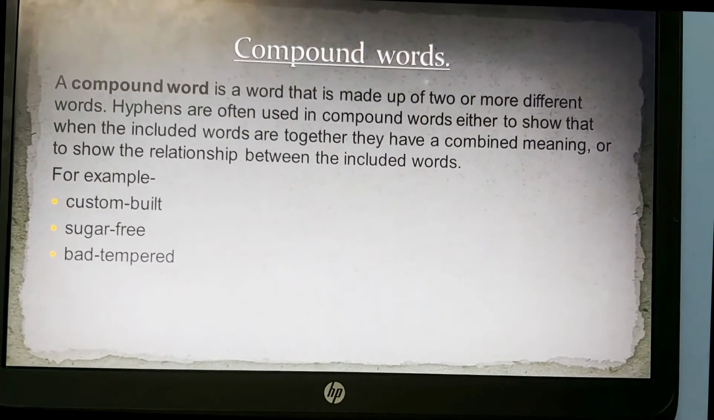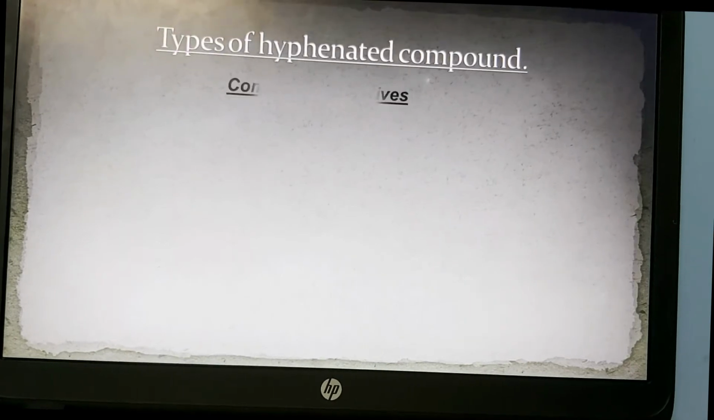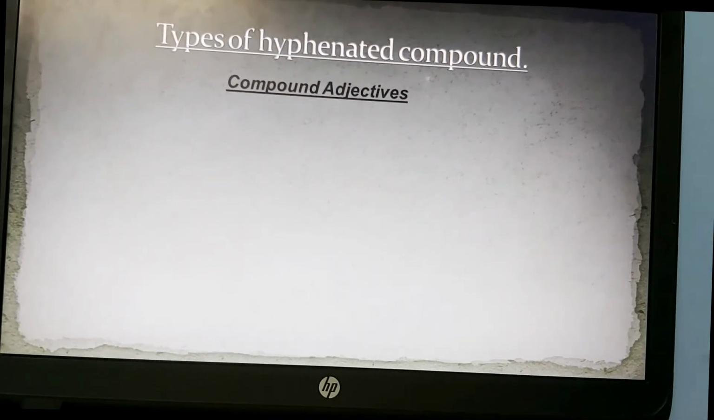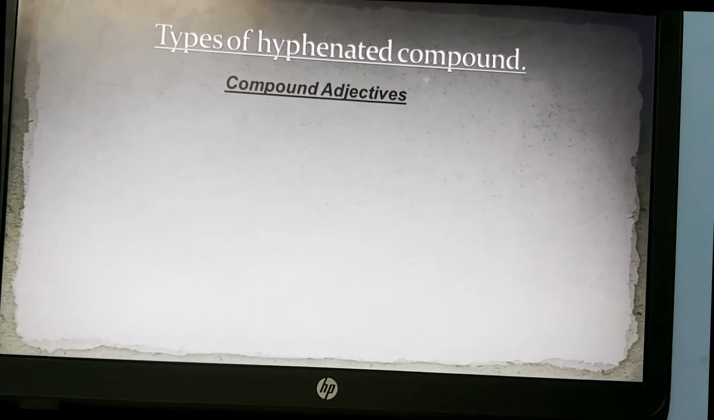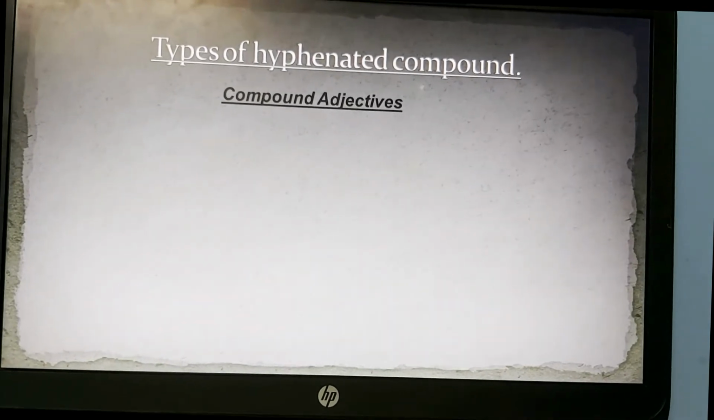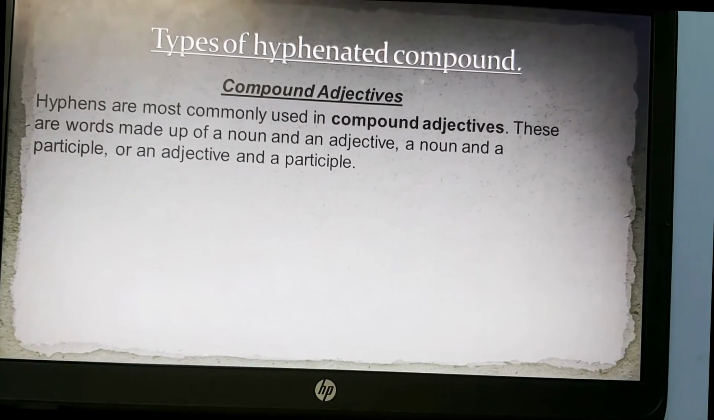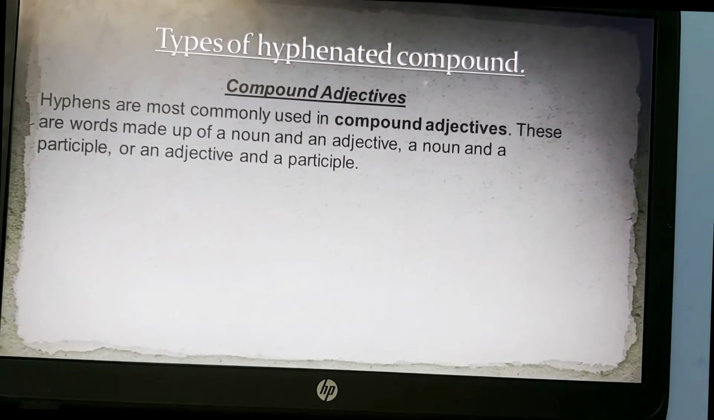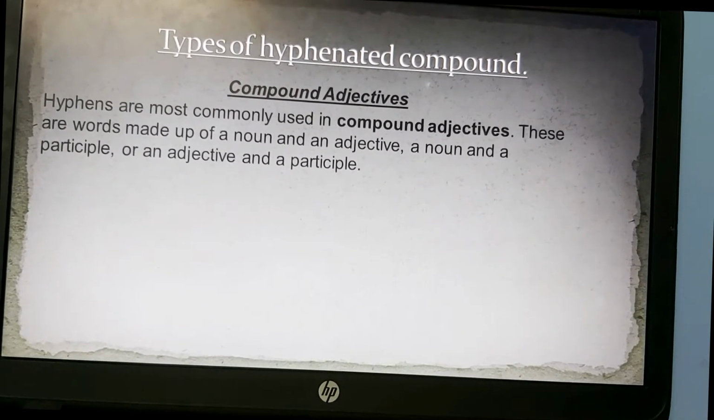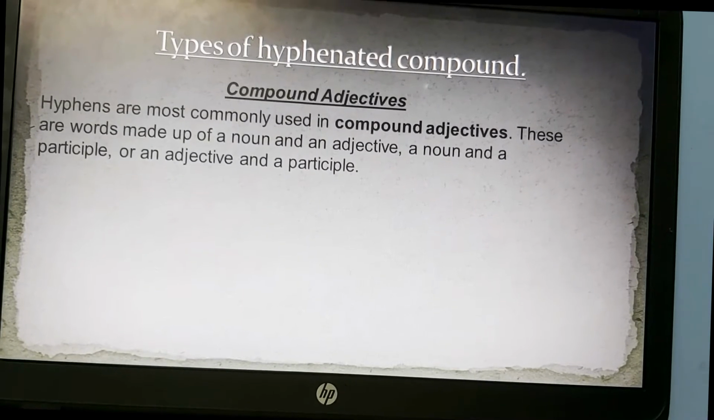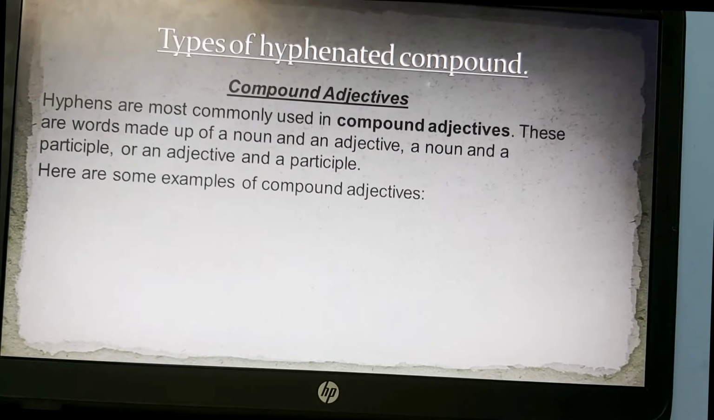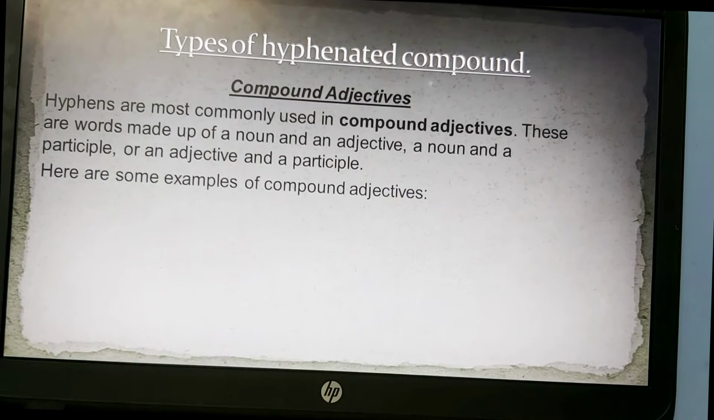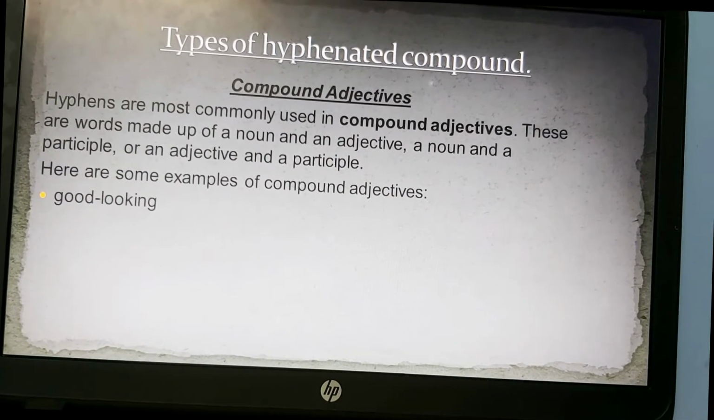Okay, there are different types of compound words. We will start off with compound adjectives, hyphenated compound adjectives. Hyphens are most commonly used in compound adjectives. These are words made up of a noun and an adjective, a noun and a participle, or an adjective and a participle. Here are some examples of compound adjectives, like good-looking.